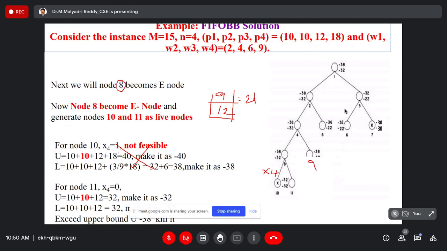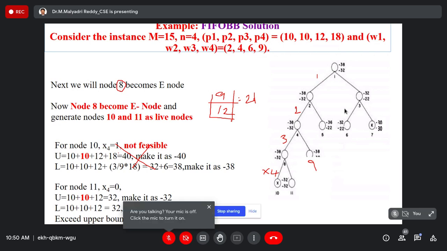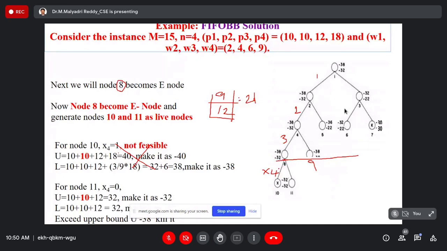What's required? You are confusing. So here we include the first one, include the second one, include the third one, right? Yes or no? Yes, sir. While coming to the fourth object, while including 1, 2, 3, the weight is 12, right?